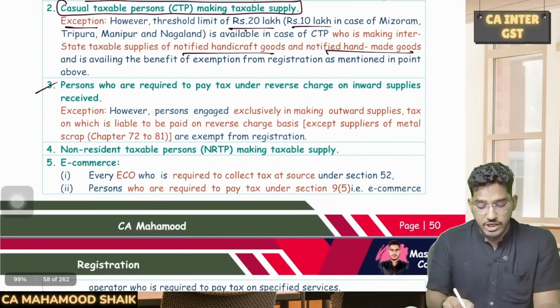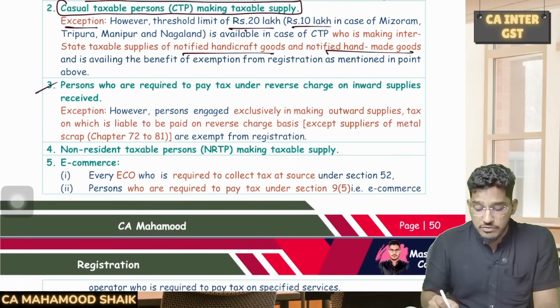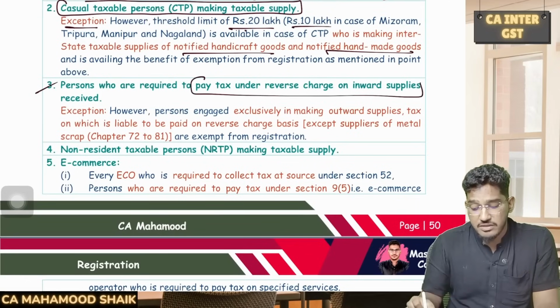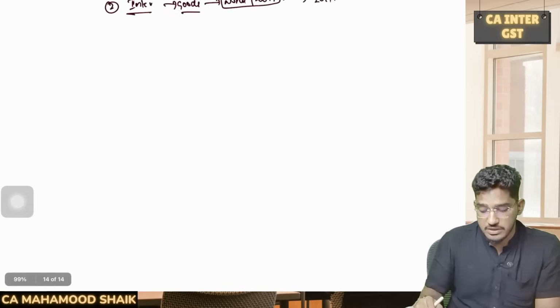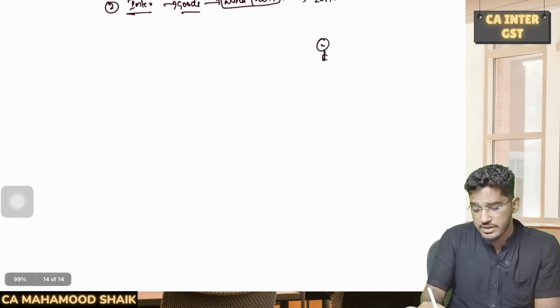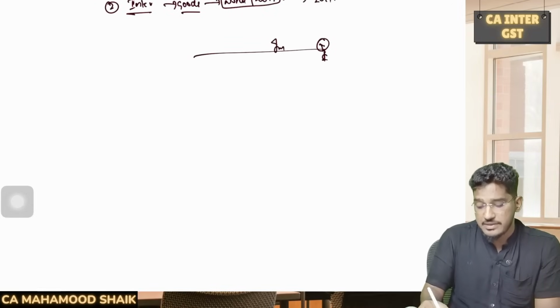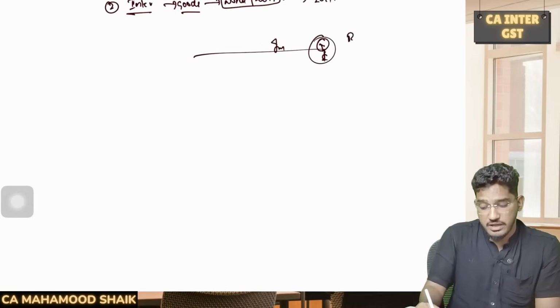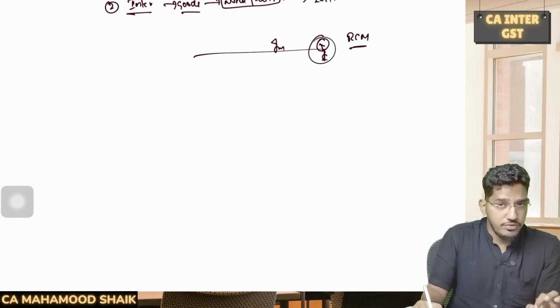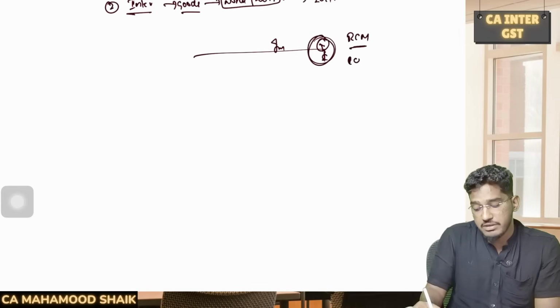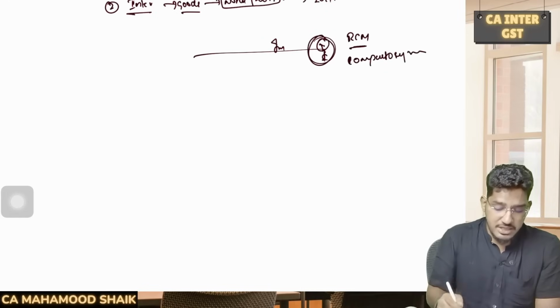Third category of the persons who are required to undergo compulsory registration: if you are a person who is required to pay tax under reverse charge mechanism on your inward supplies. Say you are receiving some inward supplies and those inward supplies are liable under reverse charge mechanism, then irrespective of your turnover limit, since you have an obligation to discharge the tax liability under reverse charge mechanism, you are liable for compulsory registration.